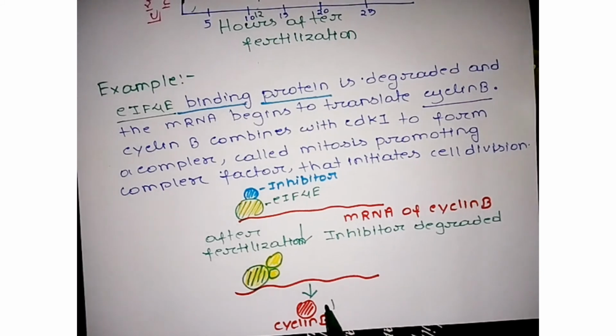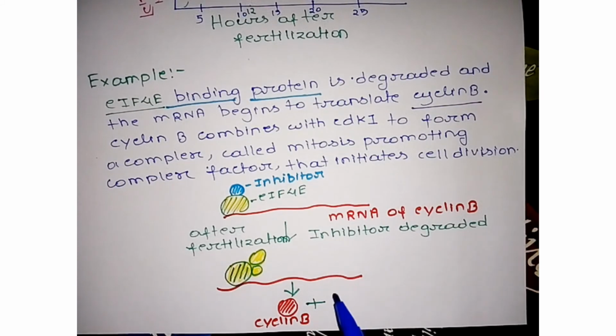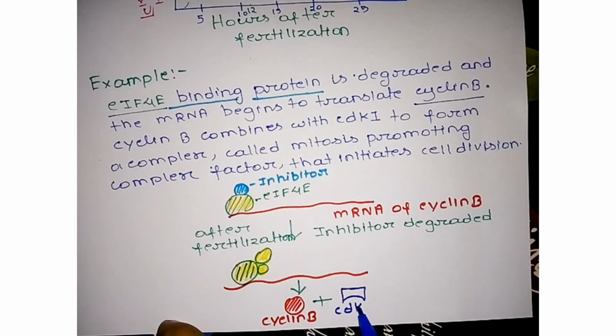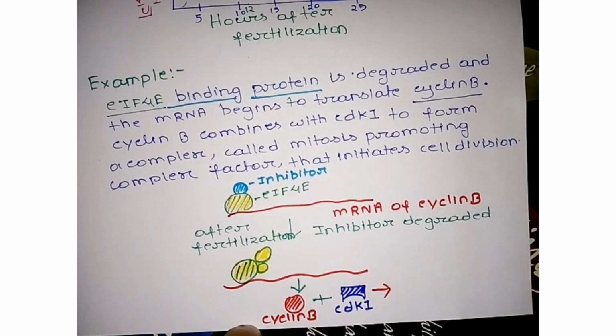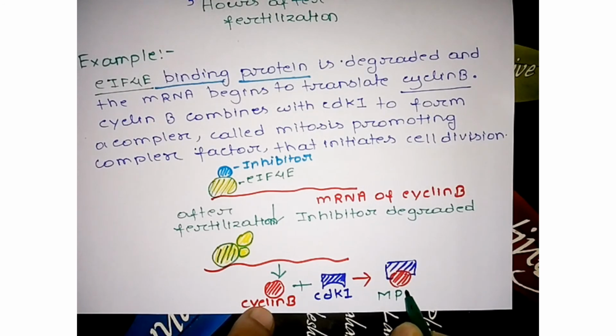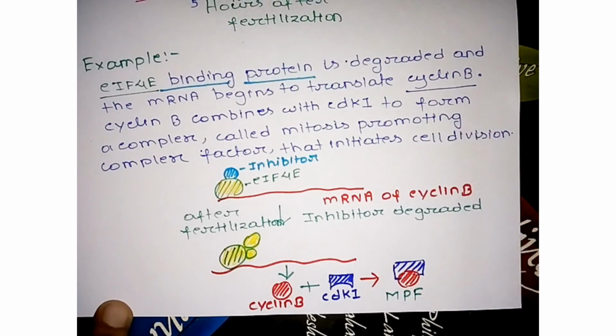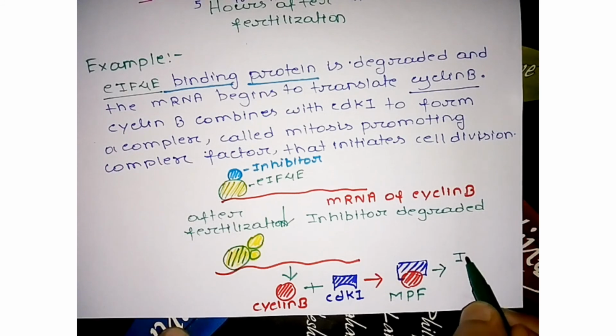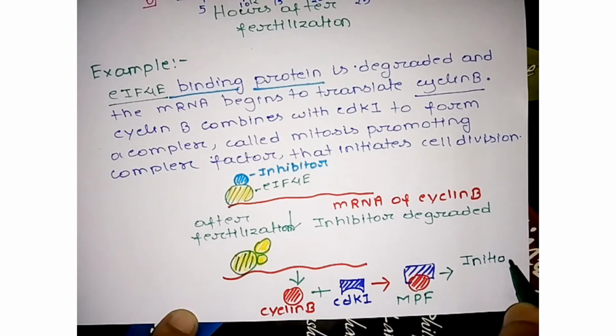Now cyclin B complexes with another important protein, that is CDK1. This cyclin B-CDK1 complex is also called MPF, mitosis promoting factor. So this mitosis promoting factor initiates cell division.